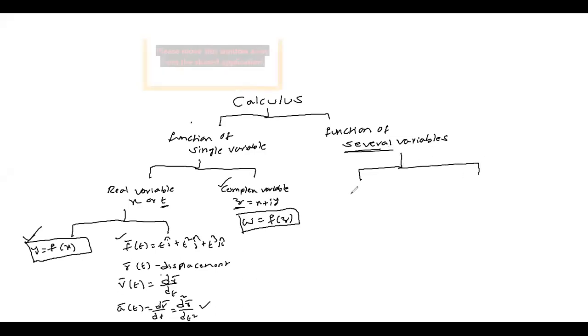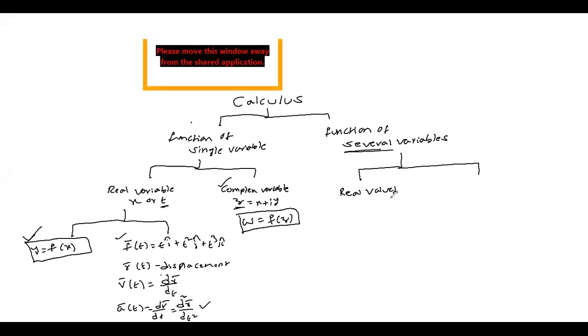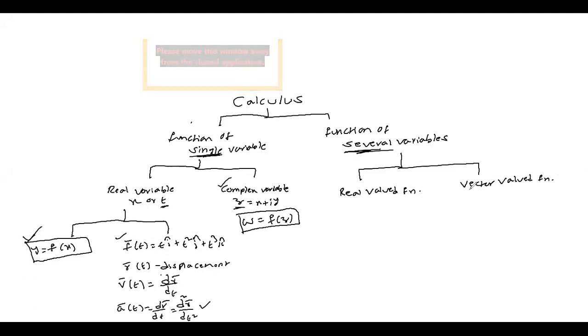A function of several variables can be a real valued function, or it can be a vector valued function. A vector valued function of how many variables? Several variables. Already this is also a vector valued function of a single variable; here it is a vector valued function of several variables.